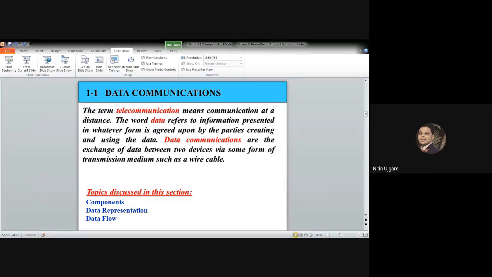Talking about the first characteristic, that is delivery. The system must deliver the data to the correct destination, and the data must be received by the intended device or user. That is the meaning of delivery. The second characteristic is timeliness. The system must deliver the data in a timely manner. Data that is delivered late is useless. In the case of video and audio data transmission, what does timely delivery mean?